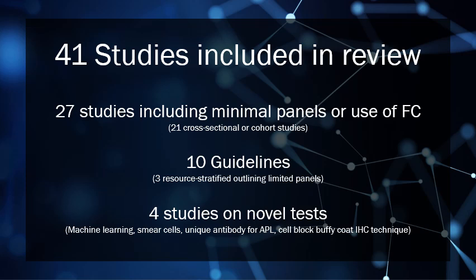Another was using the preponderance of smear cells to assess the prognostic utility for CLL. One was a unique antibody for acute promyelocytic leukemia, and another explained a cell block buffer coat technique used on bone marrows to do immunohistochemistry, and this may be something that we explore.